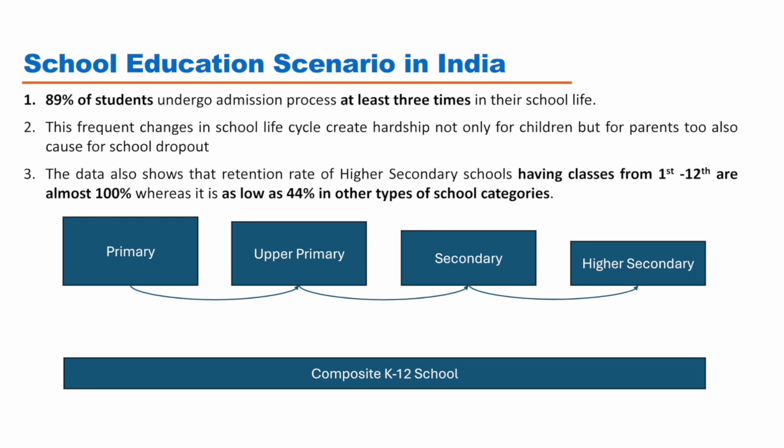And look at the other scenario. If I have to go to an LP school, then separately I have to find some UP school which is far away, and then subsequently a secondary school which is even further. So there are high chances that I'll end up as a dropout. This picture shows it all: there are different categories and very few composite K-12 schools. So this leads to 89% of them changing at least 3 times. That's a major statistic which should make us think.